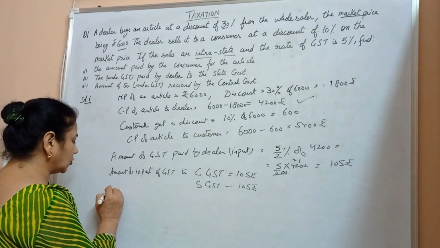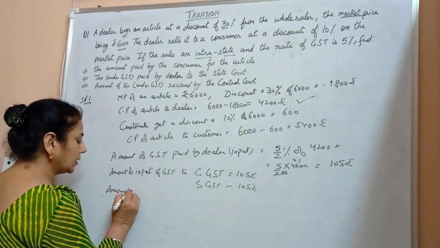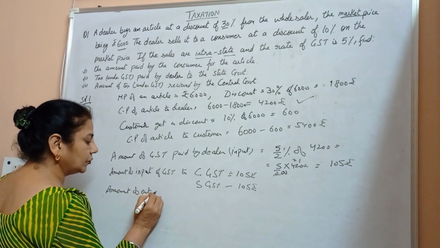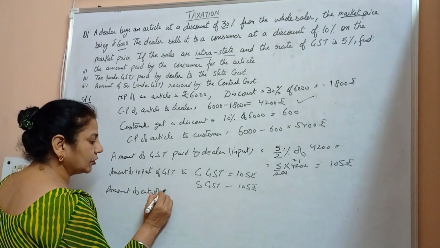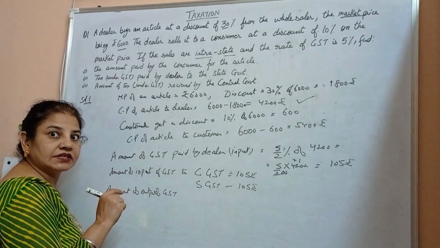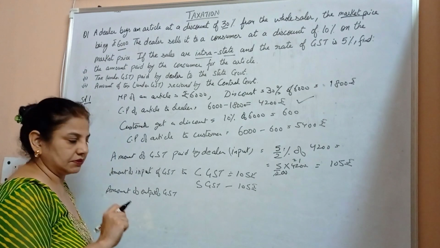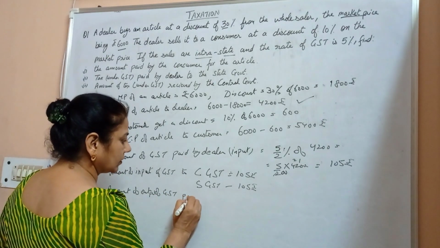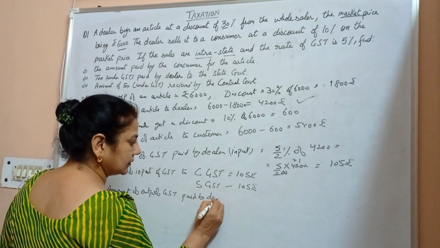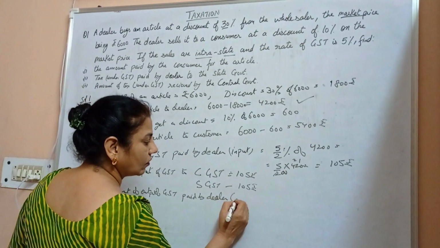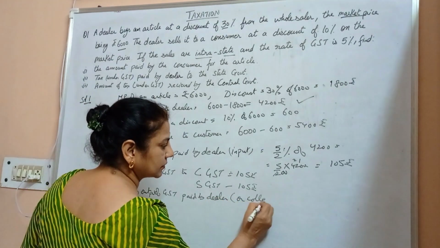Now the amount of output GST. This output GST is paid by the dealer and collected from the customer.